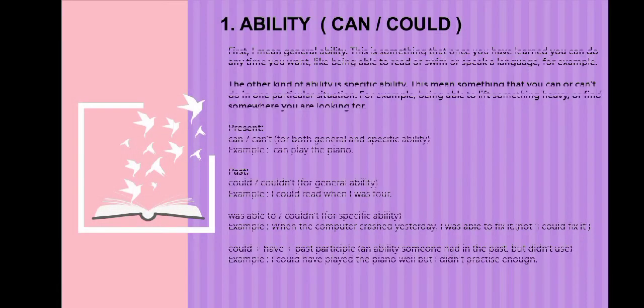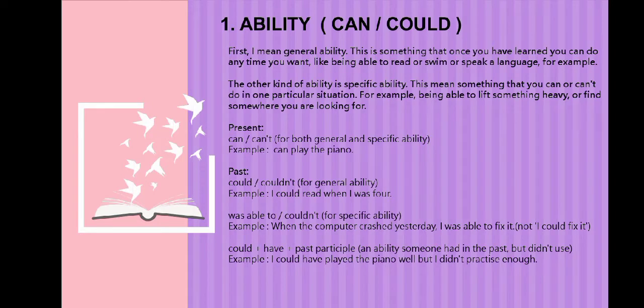Ability: can, could. First, I mean general ability. This is something that once you have learned, you can do anytime you want. Number 1, present: can or cannot, for both general and specific ability. An example, I can play the piano.